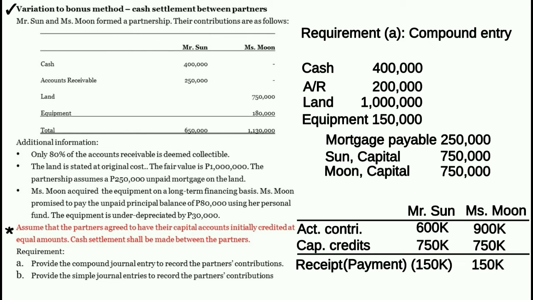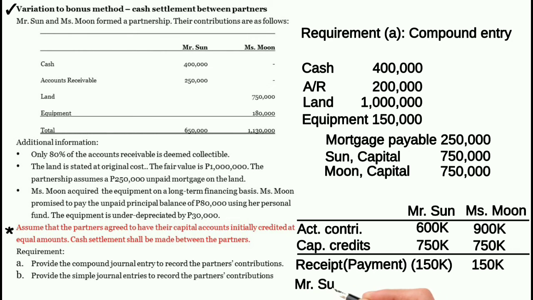Since mas mababa yung actual contribution ni Mr. Sun kaysa sa kanyang capital credit, there is a payment of 150,000 pesos. Si Miss Moon naman, dahil mas mataas ang kanyang actual contribution kaysa sa kanyang capital credit, there is a receipt.